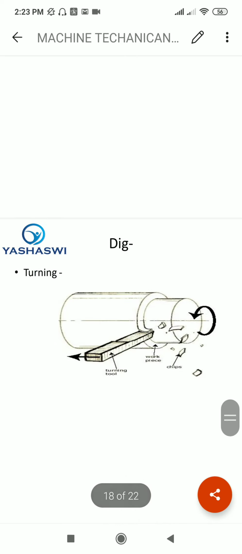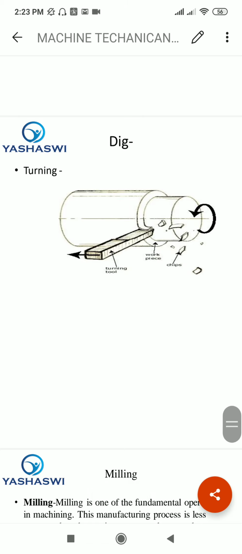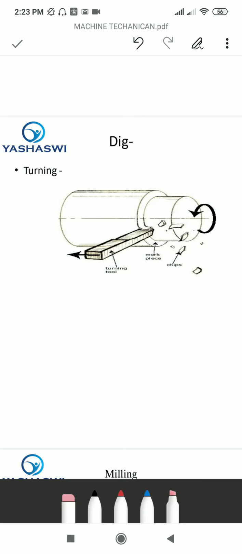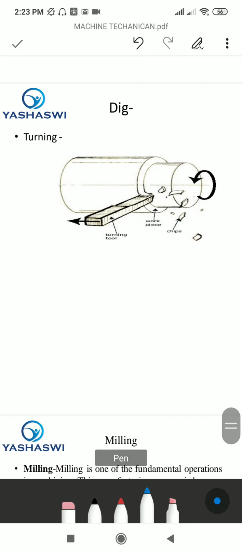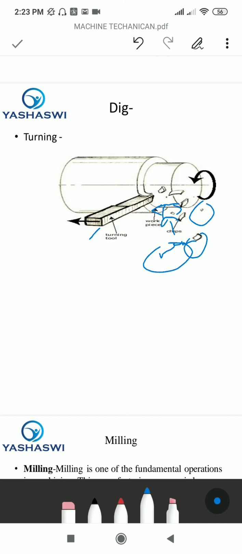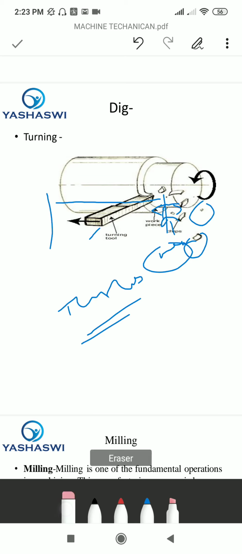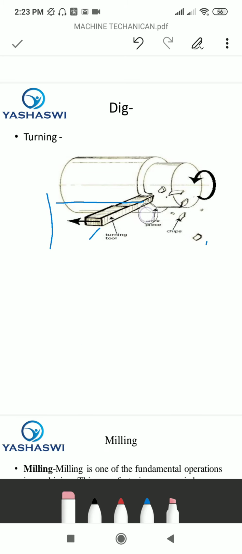the pieces. Now here is the turning diagram. Here is a detailed showing of turning tools. This is a turning tool. I will show you. This is a turning tool. This is a workpiece, and this is in the form of chips. When the tool is moved over the workpiece, there is cutting. That is also called depth of cut, which has cut the material from here to here. It is the process of turning. This is a detailed diagram of turning.